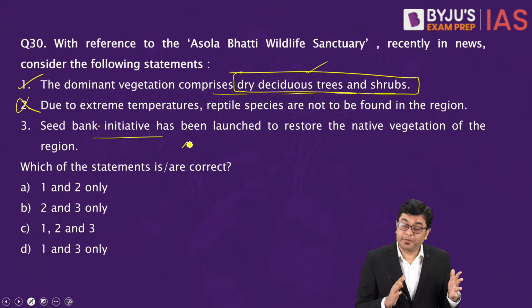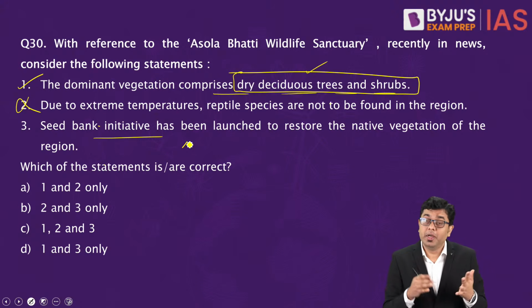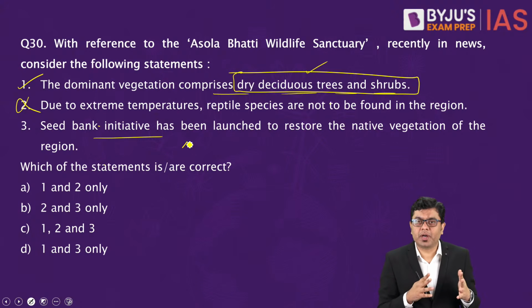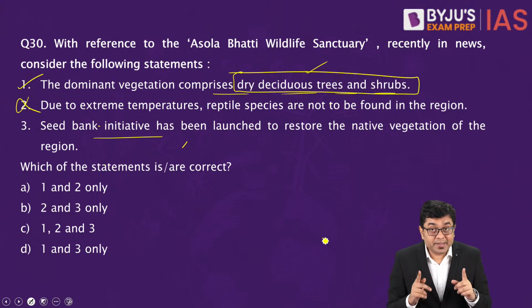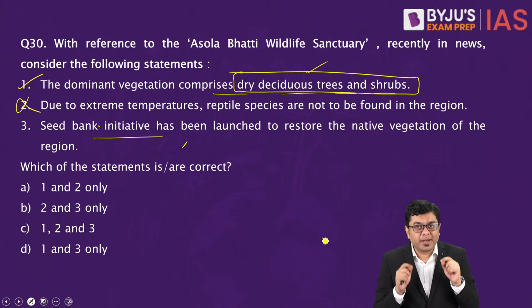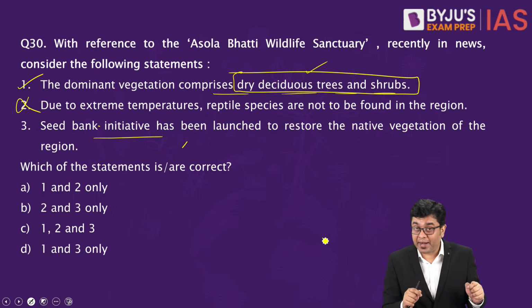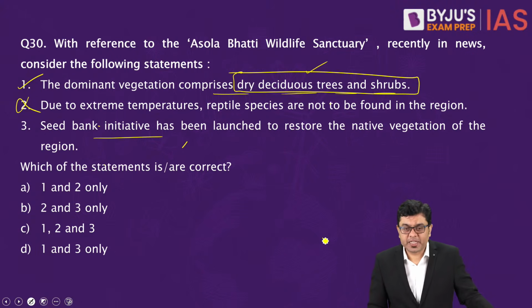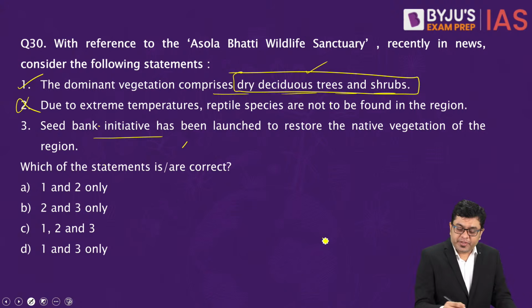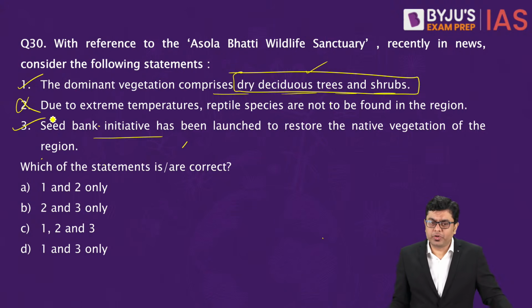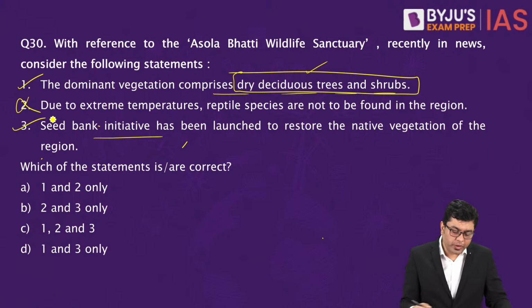Various types of species, when we talk about it tomorrow, especially the big cats, or even if you consider the elephant population, a large amount of these are to be found in dry deciduous and the shrublands. So that is something which has to be kept in mind. Seed bank initiative has been launched to restore the native vegetation. That is going to be correct.